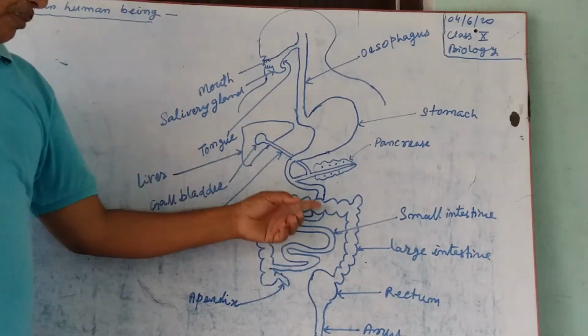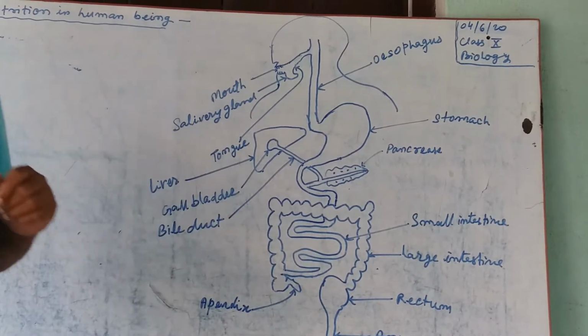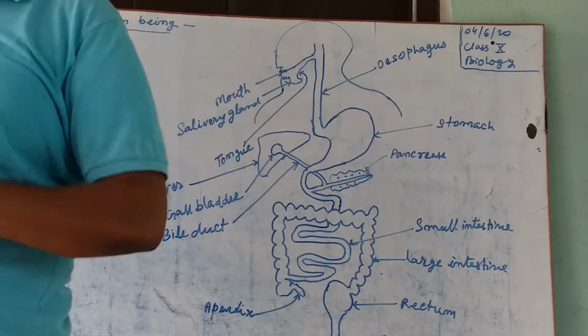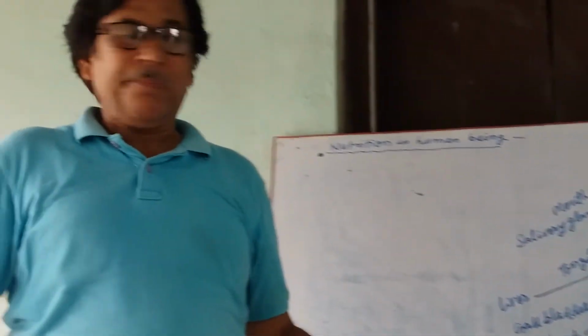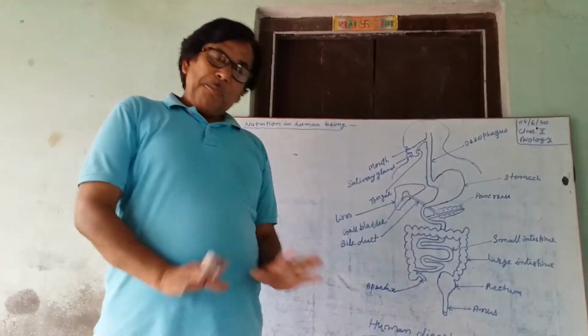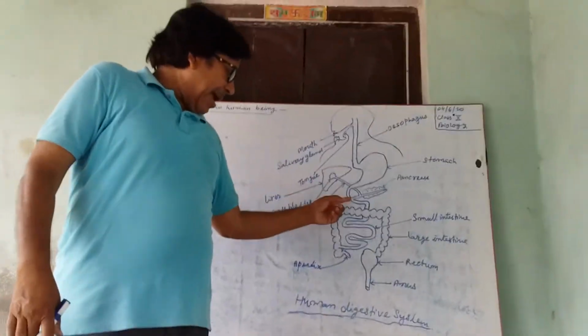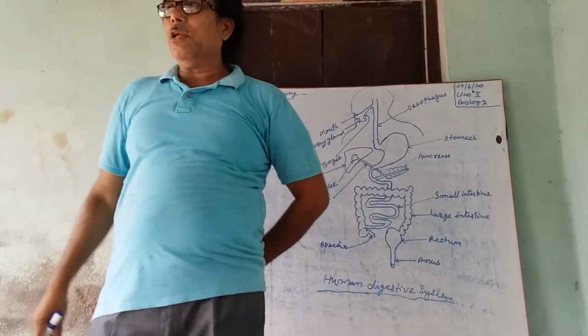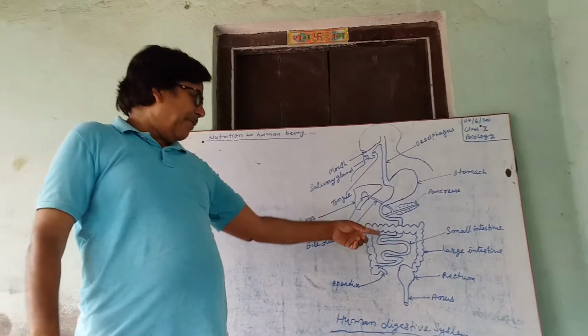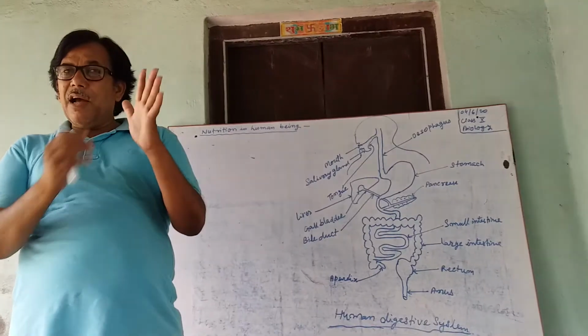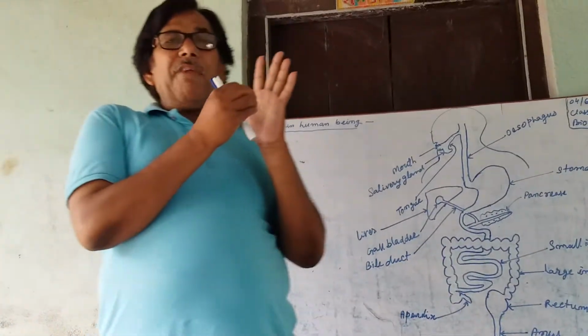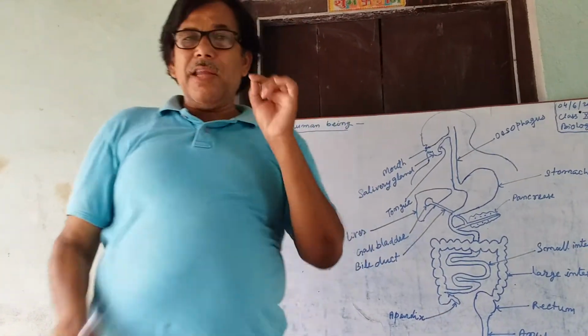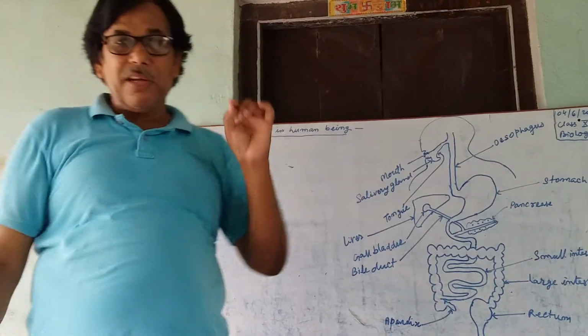Then when food reaches the small intestine, the digestion is completed here. Complete digestion is completed here, and the simple water soluble molecule glucose is dissolved in water from here. The internal wall of the small intestine has finger-like structures called villi.